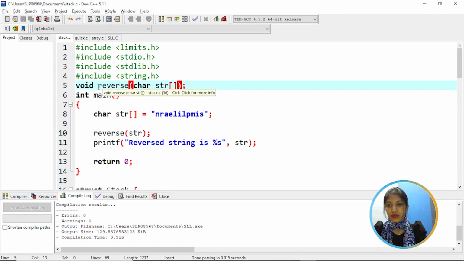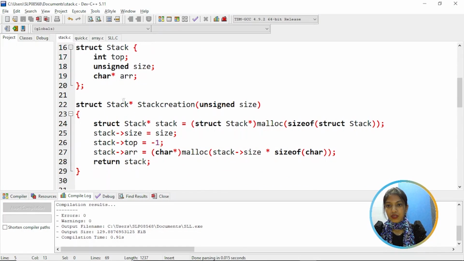So as you can see here, we have a reverse function which is declared, and going to the function, here we have a structure of stack where we have top, size, and array variables, and we have a function called stack creation.